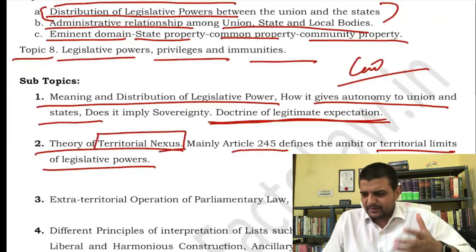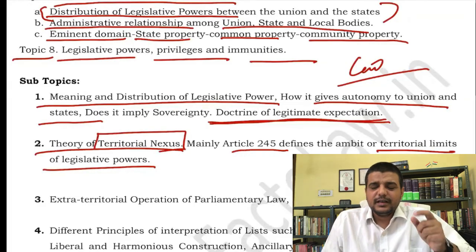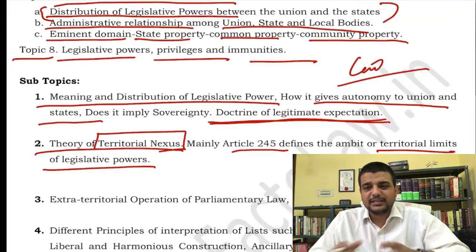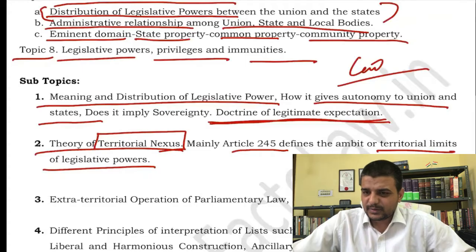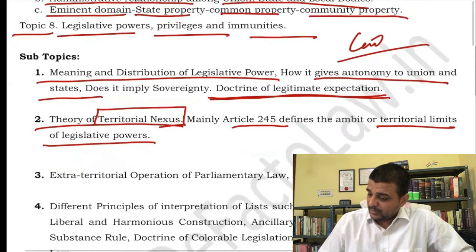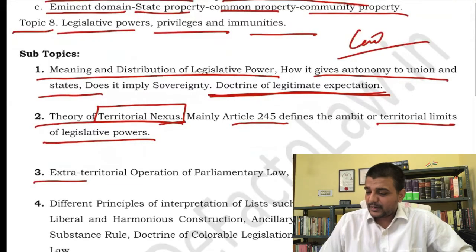Does it mean, I have discussed a case also, I will discuss later, that the union law will apply anywhere in the world? The answer is no. It must have a territorial nexus. We will cover that territorial nexus part. We have a case law today also. Then we will talk about extraterritorial operation of parliamentary law.